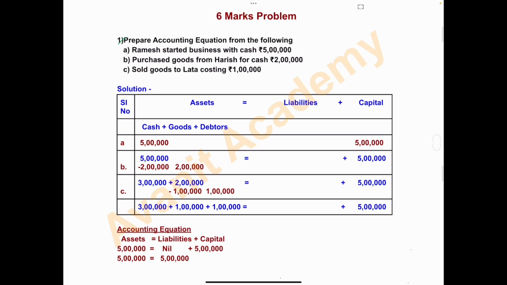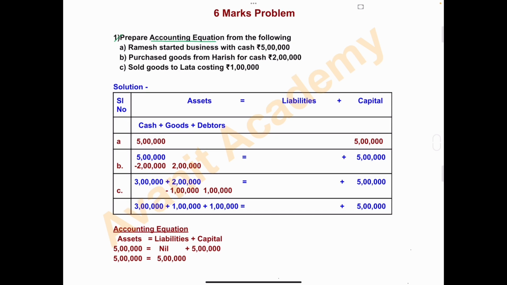What is the accounting equation? What it says? That the assets of the business are always equal to the liabilities and capital of the business. Accounting equation is assets is equal to liabilities plus capital. We'll see the first transaction.